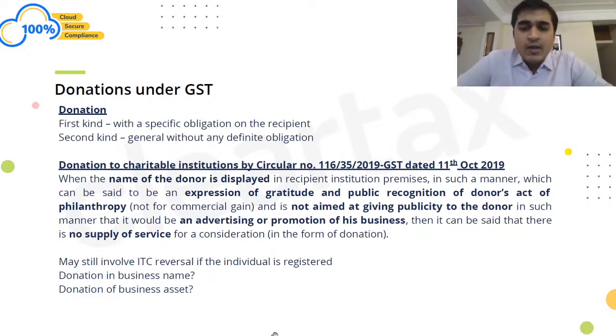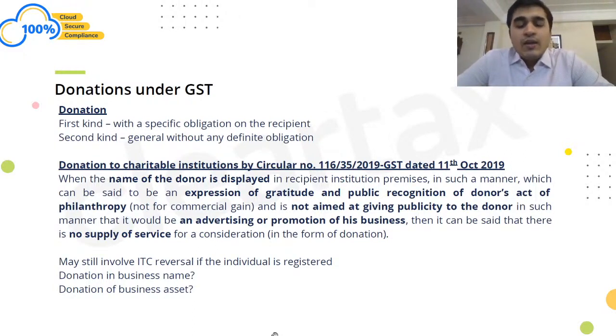So let us say Mr. Mukesh Ambani gives a donation to any NGO in his own name, right? Now let us say the NGO recognizes his contribution by saying that it received this much amount from Mr. Mukesh Ambani, received with thanks, something of that sort. Now in that case, it is not for giving any promotion or advertising. That is what the circular said. In that case, it would not be considered as supply of service, right?